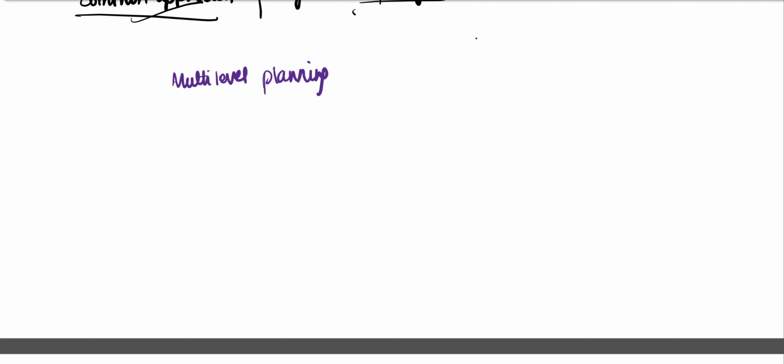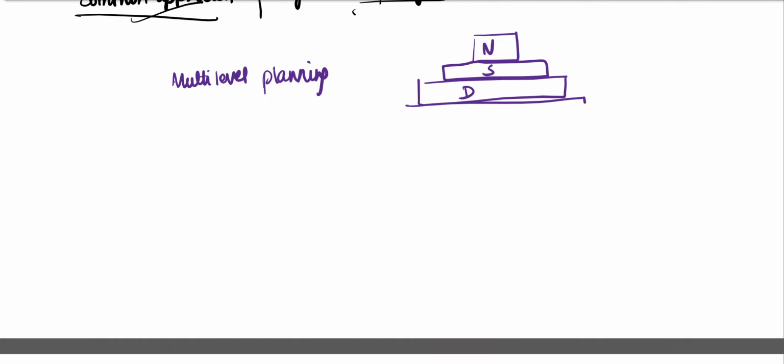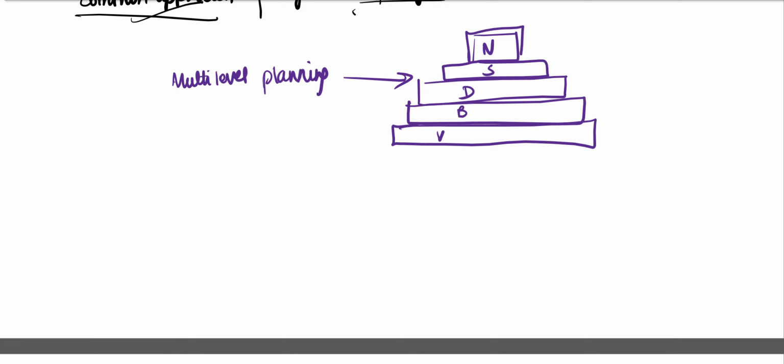We have multi-level planning. At the first stage, we have the national level, and in the second stage, we have the state level, then districts. Beyond district, we have even blocks and villages, right? Village level. This is multi-level planning. We have certain plans throughout India, state-specific plans, and district-specific plans. Even the blocks and villages have certain functions to be performed with respect to the economy. This is an example of multi-level planning, and this is the diagram which you draw for multi-level planning.